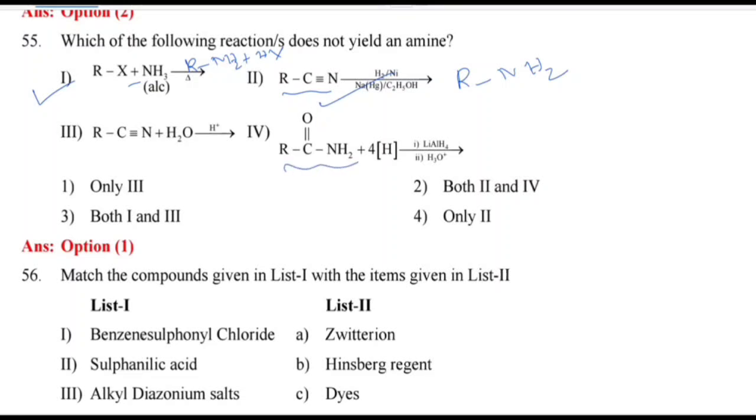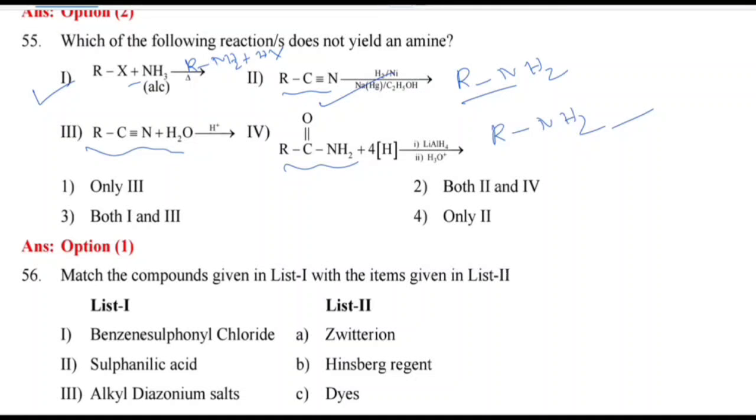See RCONH2. Here, reduction of the amide using lithium aluminum hydride also gives RNH2. Then for RCN, hydrolysis gives carboxylic acid.